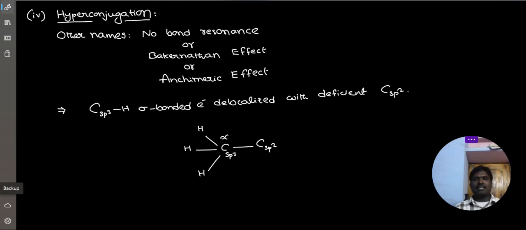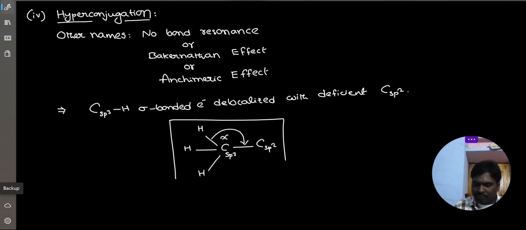On that alpha carbon, at least one hydrogen is there. That CH sigma bonded electrons can stabilize the adjacent sp2 hybridized carbon. This part is mandatory for hyperconjugation. This group is mandatory.